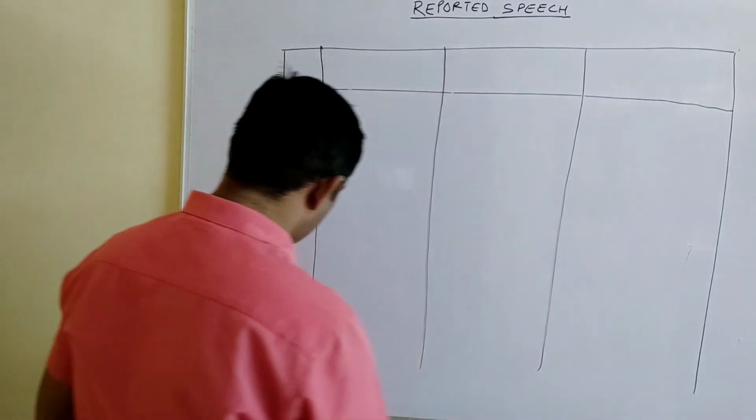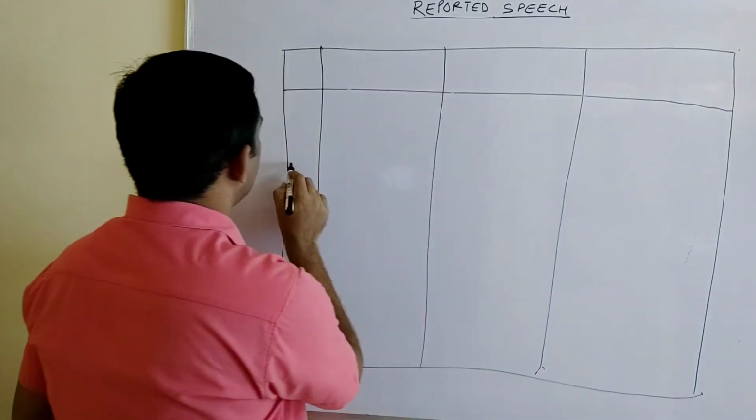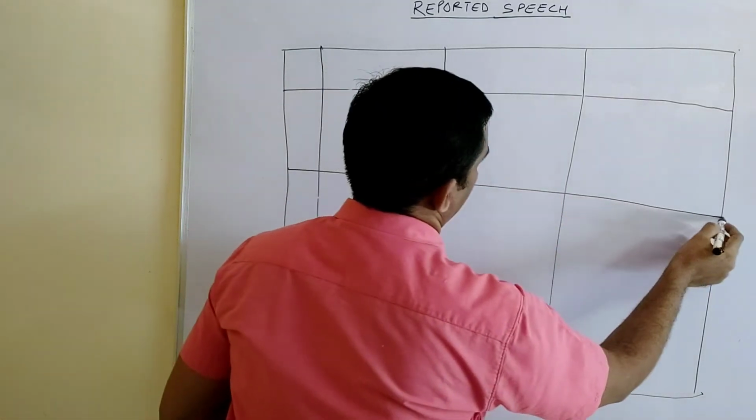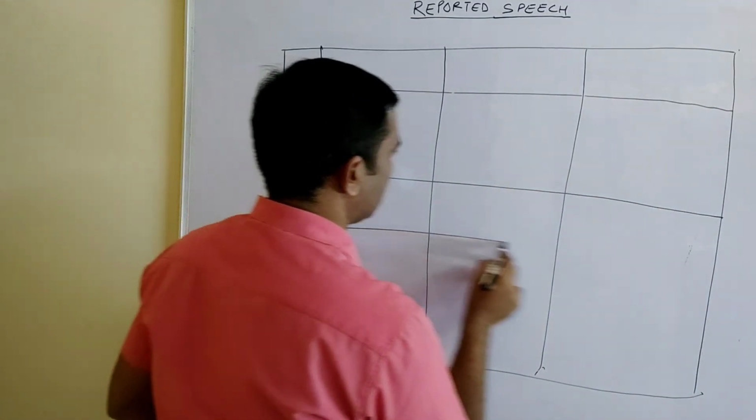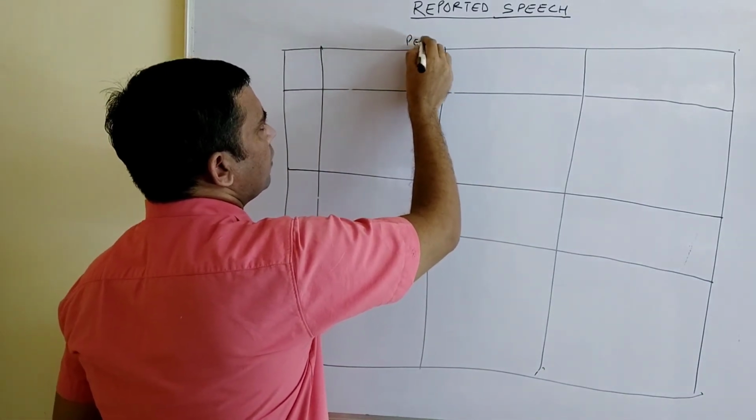These are basically called personal pronouns. This is the chart of personal pronouns.